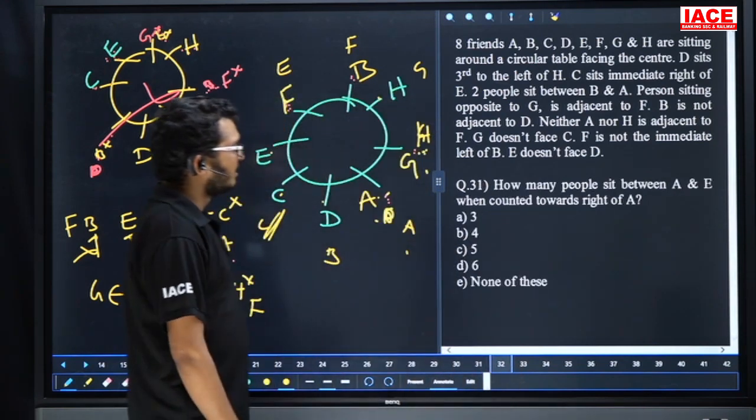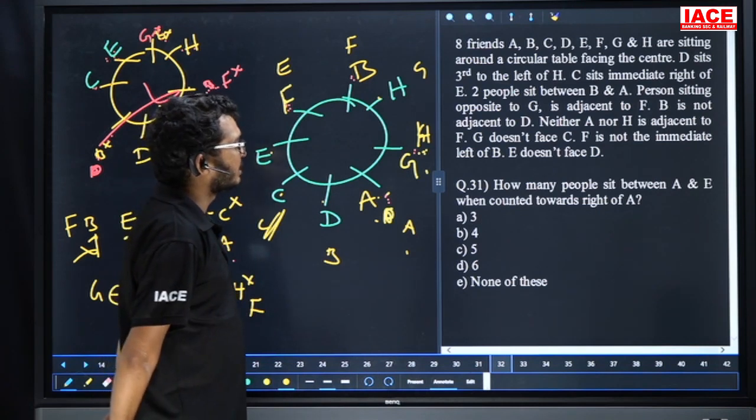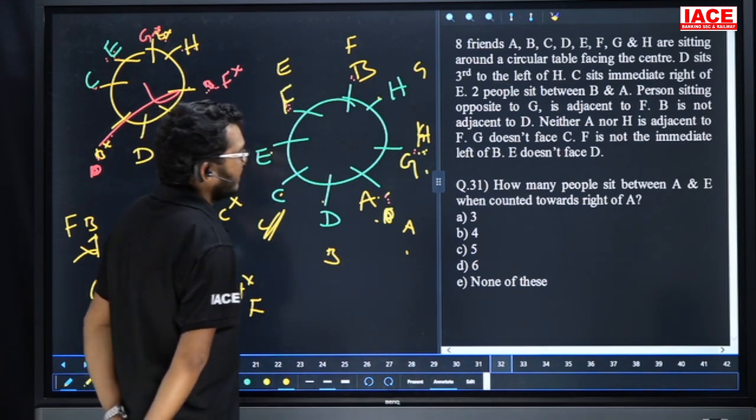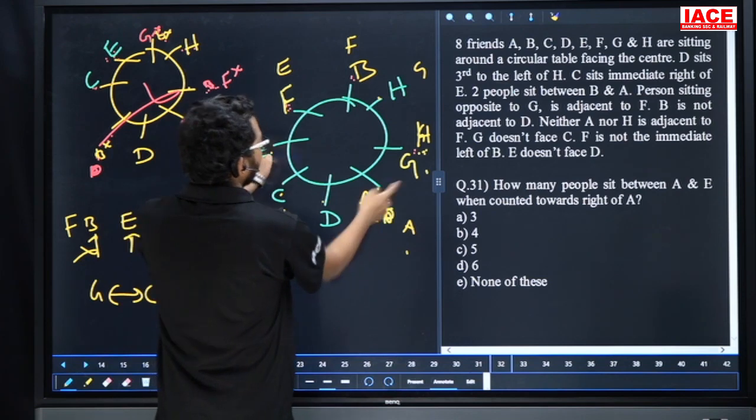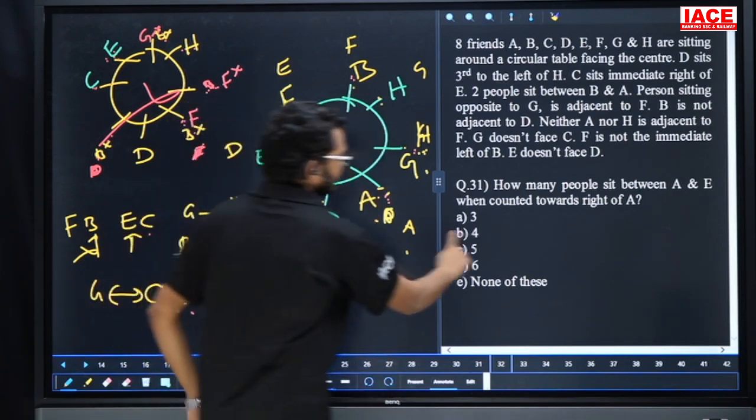Question number 31. How many people sit between A and E when counted right of A? Between A and E, counted right of A: 1, 2, 3, 4 members. Yes, the answer is option B.